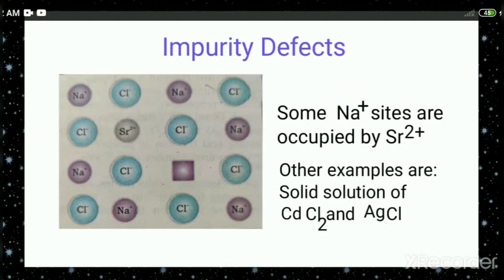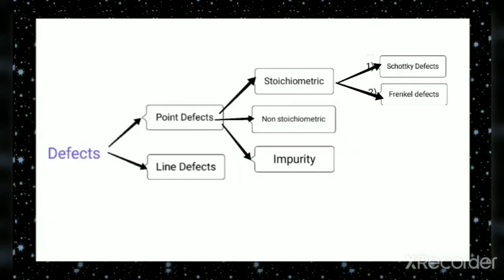Some other examples of this type of impurity defect are CdCl2, cadmium chloride, and AgCl. Why is it called an impurity defect? Because other than its own particles, some other particles have entered into the system. Therefore we can say it is an impurity defect.